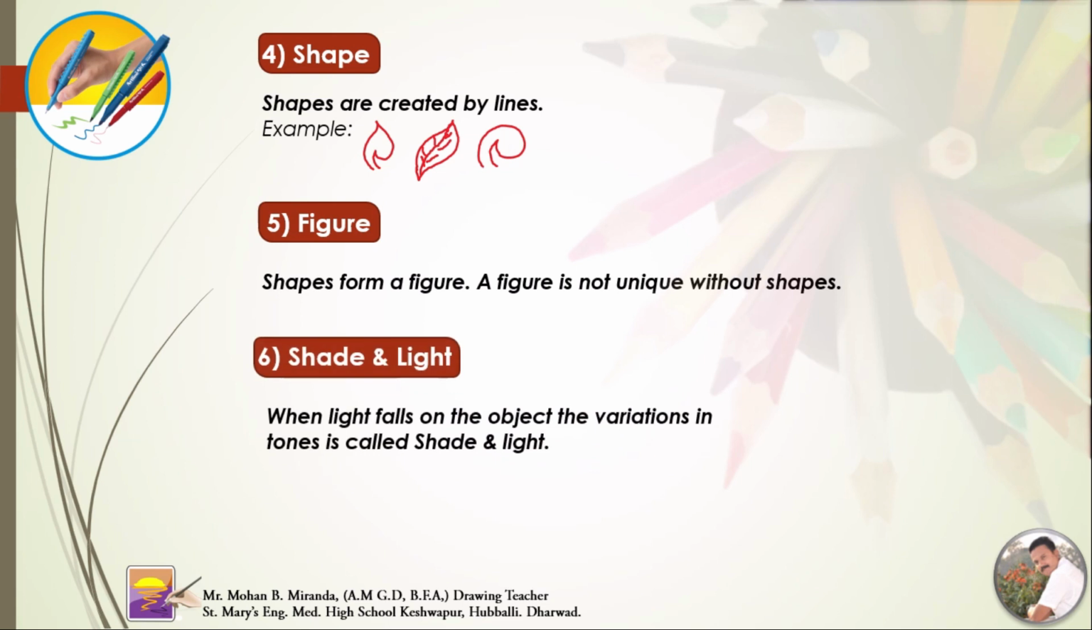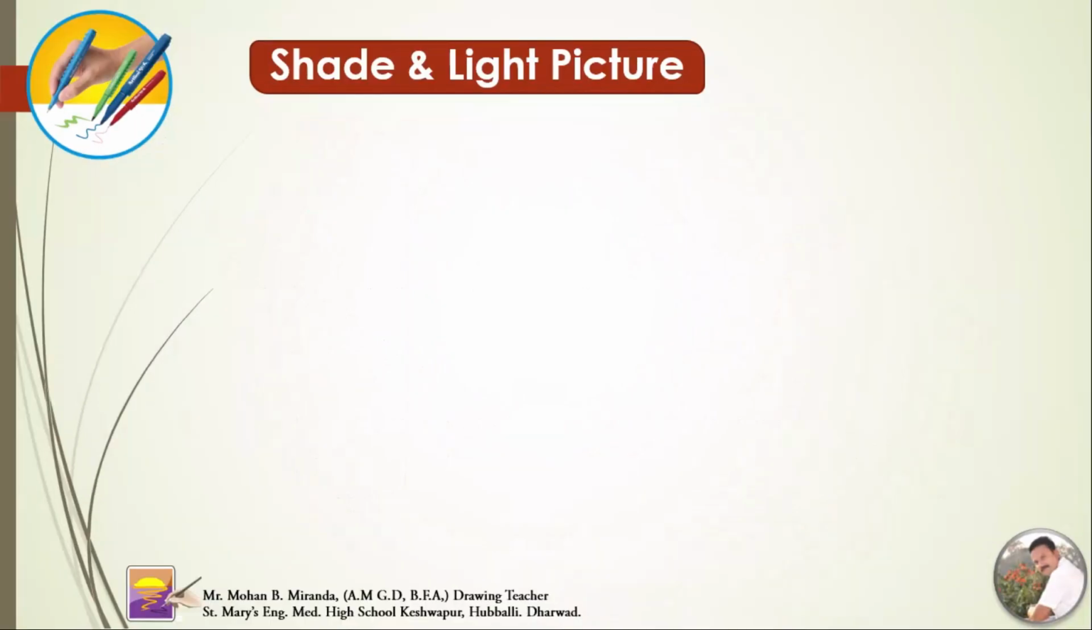Shade and light. What is shade and light? When light falls on the object, the variation in the tone is called shade and light. Let us see the shade and light picture. You can get ideas about shading.